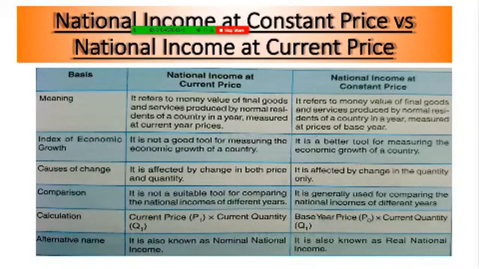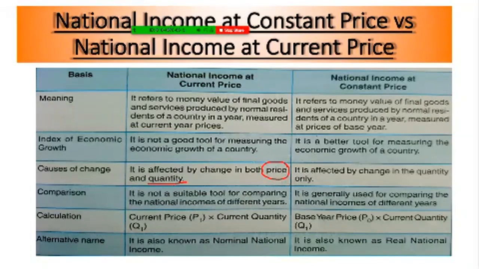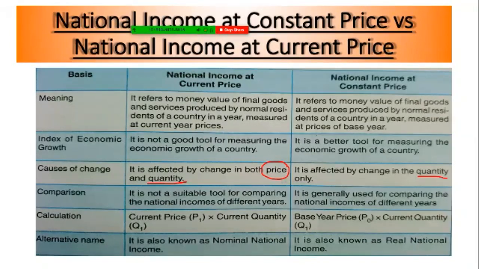Causes of change. Why do we see a change in national income at current price? It is affected by the change in price and quantity. Quantity is mentioned, but there is a very low probability that the quantity will increase. The higher probability is towards the price. The price will increase, and that is why the national income will increase. Quantity is also considered, but nominally. Then national income at constant price changes due to change in quantity only.